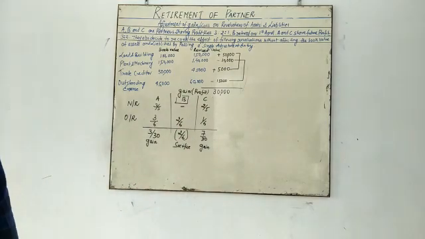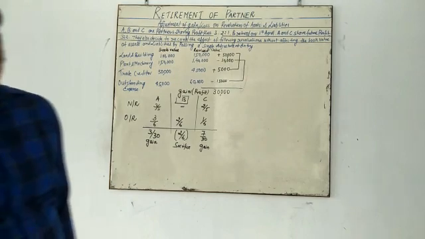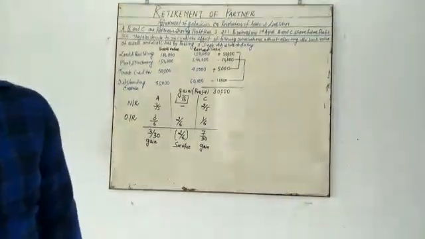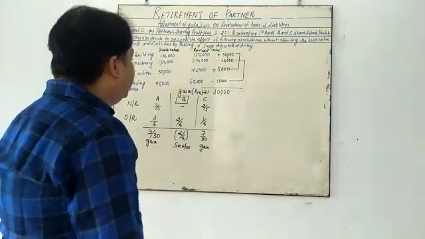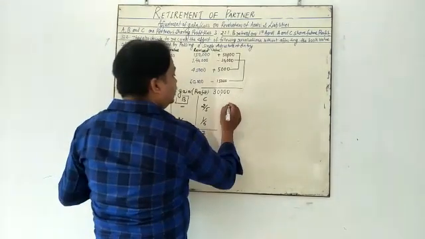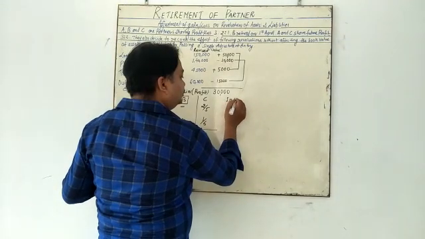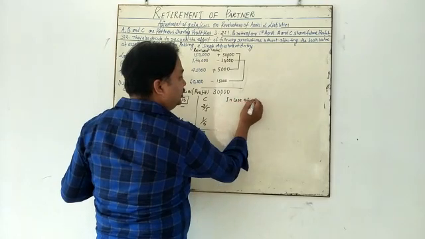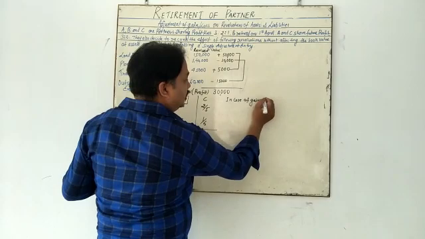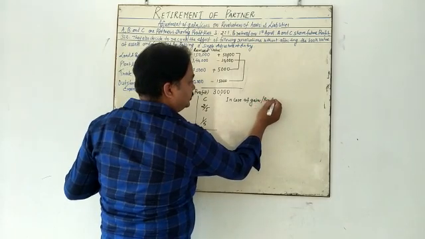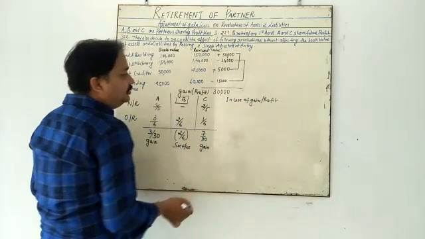What is the formula? In case of profit or gain, what is the formula for the entry?